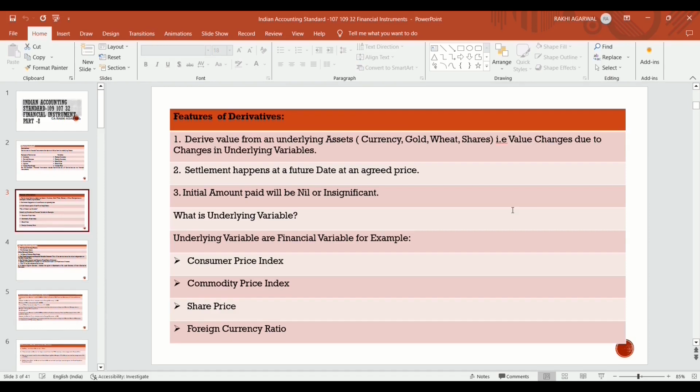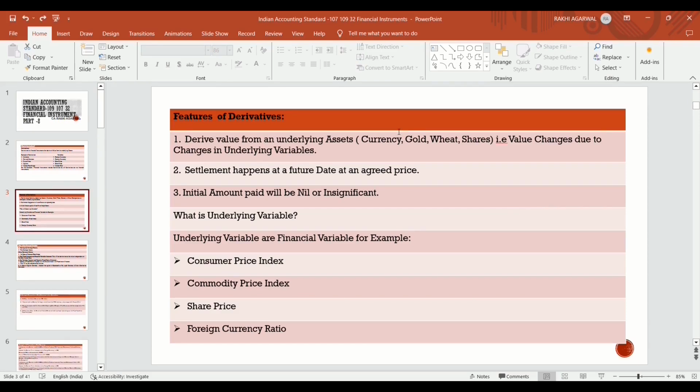Value of a derivative changes due to change in underlying variables.